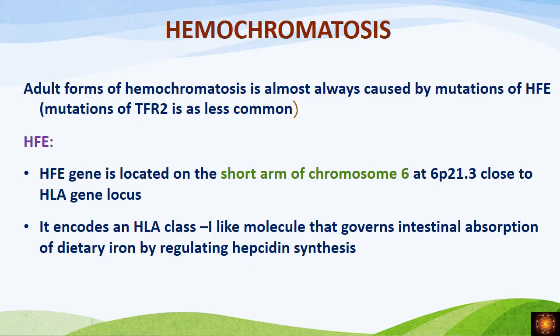Now hemochromatosis, as I told you, involves mutations of either the HAMP gene or the genes responsible for the production of hemojuvelin, transferrin receptors and HFE. And as I told you, HFE is the most common mutation in the adult forms of hemochromatosis. The HFE gene is located on the short arm of chromosome 6 at 6p21.3, and it encodes a molecule that governs the intestinal absorption of dietary iron by regulating hepcidin synthesis. It controls the hepcidin synthesis, and in that way, it controls the intestinal absorption of iron.